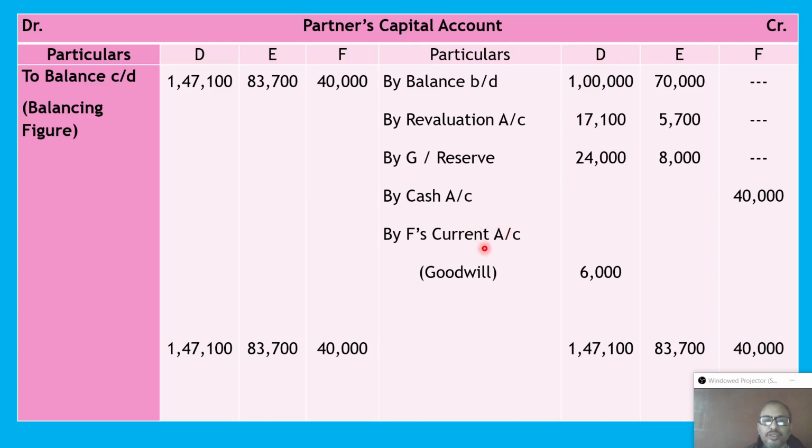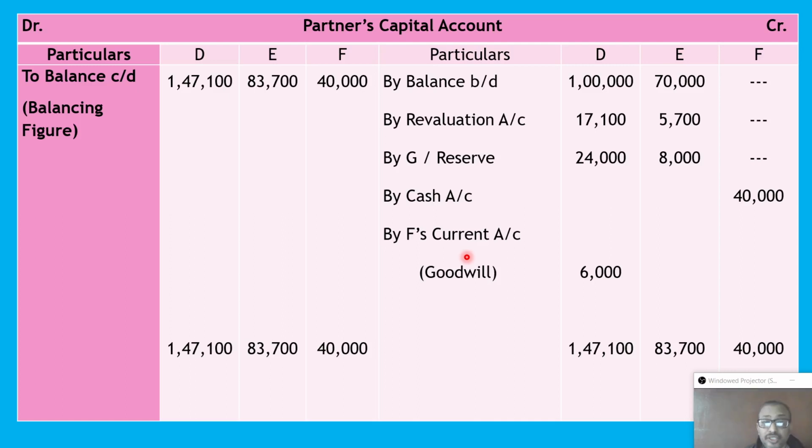Or if the method is the fluctuating method, at that time we can apply F's capital account debit to D's capital, and it will be contra posting, here in F's and D's columns. As it has been assumed that he is temporarily unable to pay, we debit the incoming partner's current account.